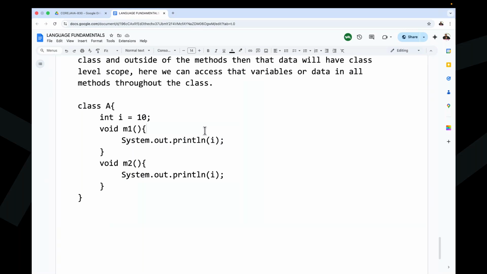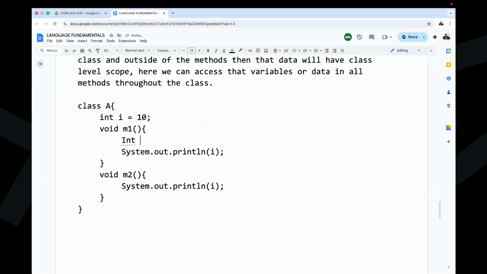Inside this M2 method, int j is equal to 20, I declared, sir. Guys, now tell me, j variable is what variable? Local variable. Now j variable is having what scope? Local scope. Local to what method? Local scope is okay, accepted. But local scope is up to what method?